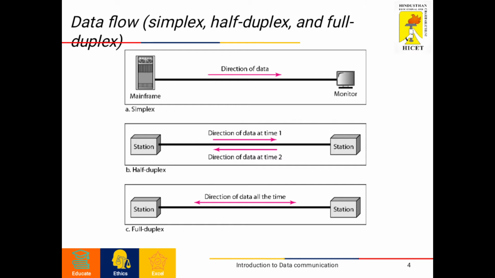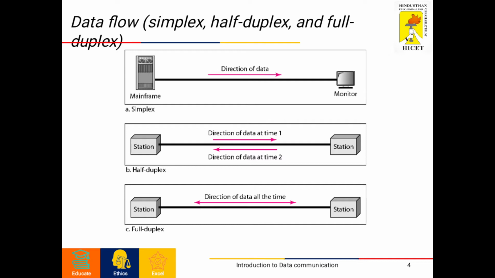The next one is half duplex mode. In half duplex mode, each station can both transmit and receive, but not at the same time. An example of half duplex mode is a one-lane road with traffic allowed in both directions. Here, the entire capacity of the channel can be utilized for each direction.